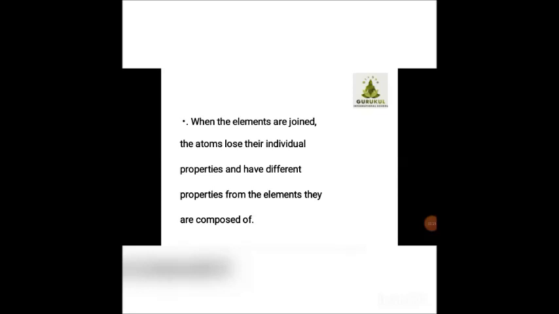Meaning, when a new substance is formed, the atoms lose the properties of the element and the new substance is formed. The original substance loses its property, and the newly formed substance is totally different from the property of the previous substance. Children, this is one of the major points you can say about compounds, that the original substance and the substance formed as a result are having different